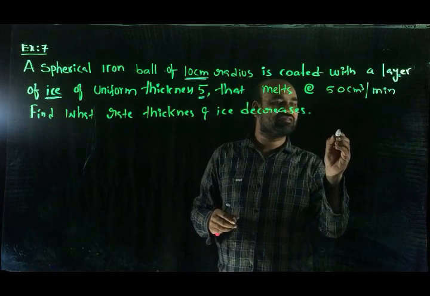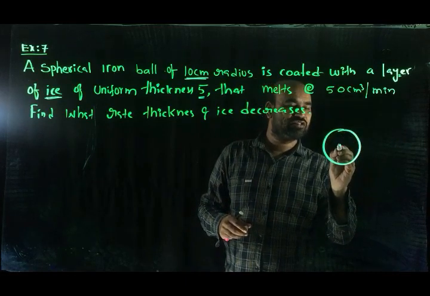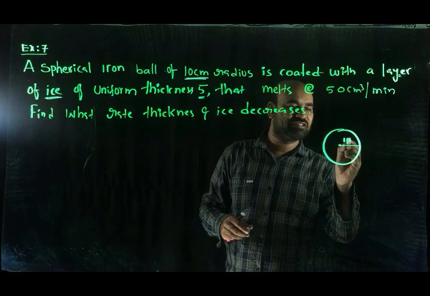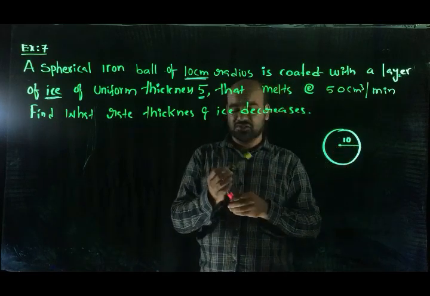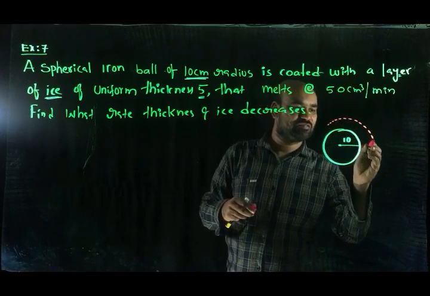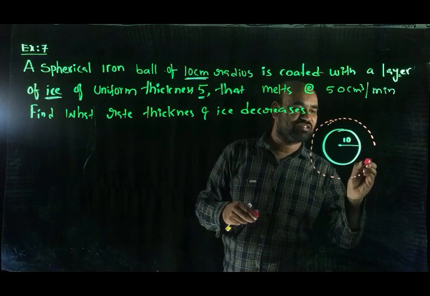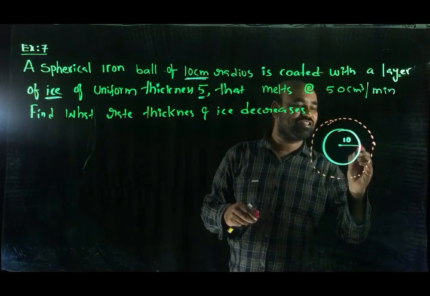For example, this is the iron ball whose radius is 10 centimeters. This iron ball is coated with ice of uniform thickness. Let x be the thickness.